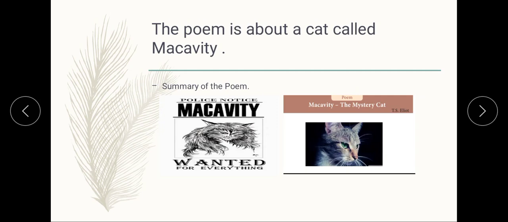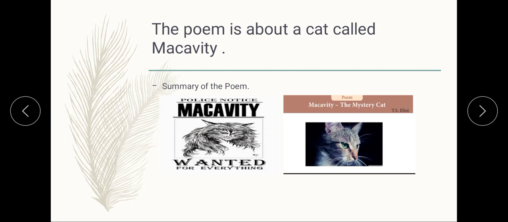Children, that was the discussion and explanation about the poem. Macavity the mystery cat, as I told you, is also called the hidden paw. He is a fictional character and the main character in this poetry book written by T.S. Eliot, Old Possum's Book of Practical Cats. He also appears in Andrew Lloyd Webber's 1981 musical Cats, which is based on Eliot's book. So in this poem today we have understood why Macavity is called a mystery cat.